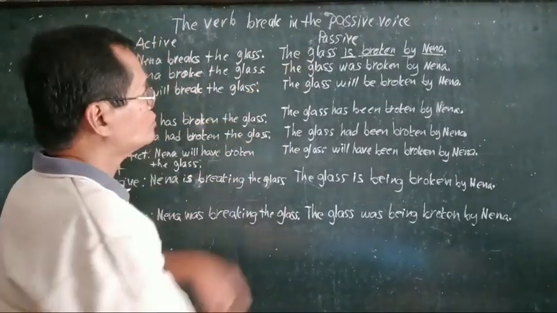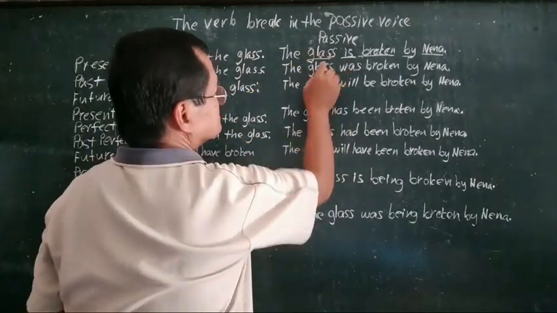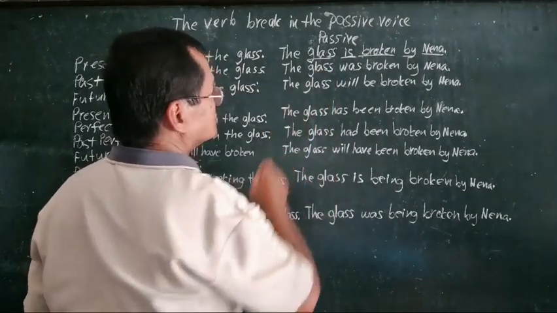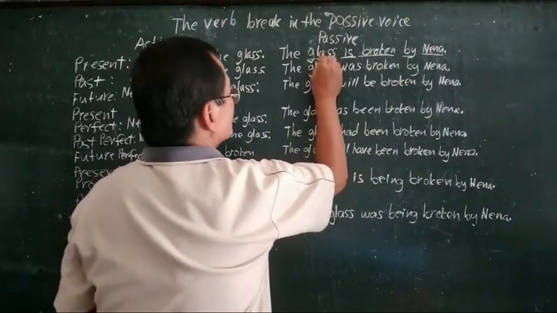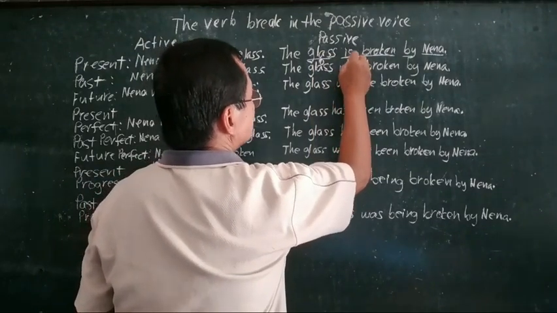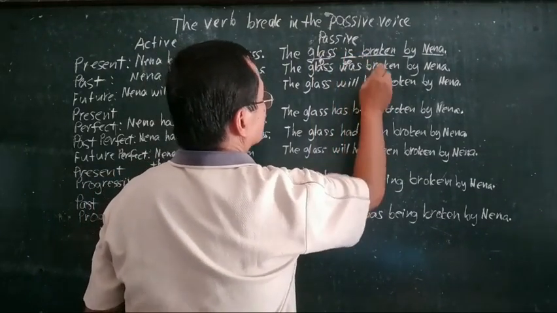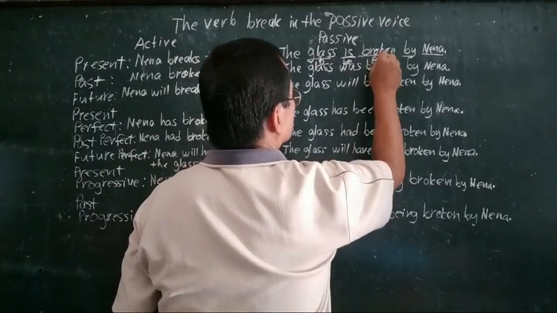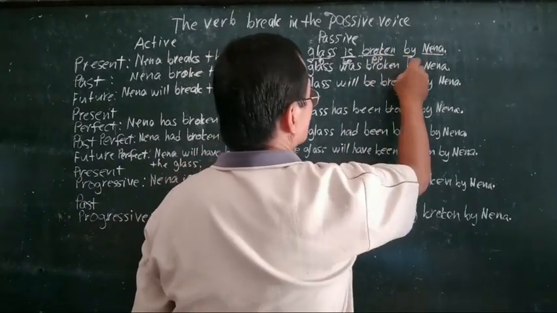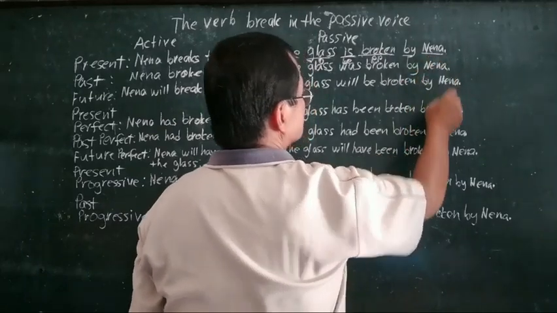Glass is our object. This is the object. This is the verb be. This is the past participle. Preposition. And then this is the subject.